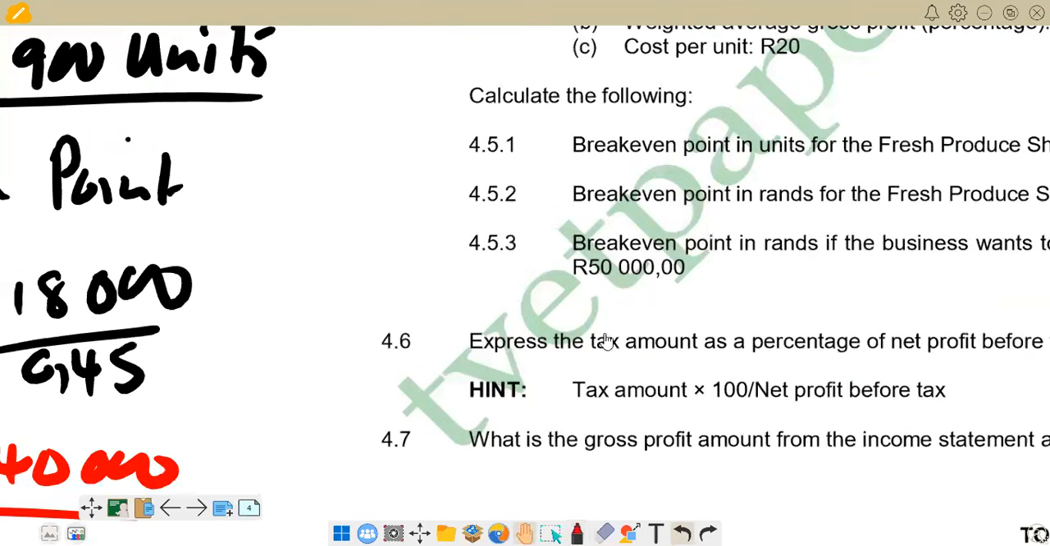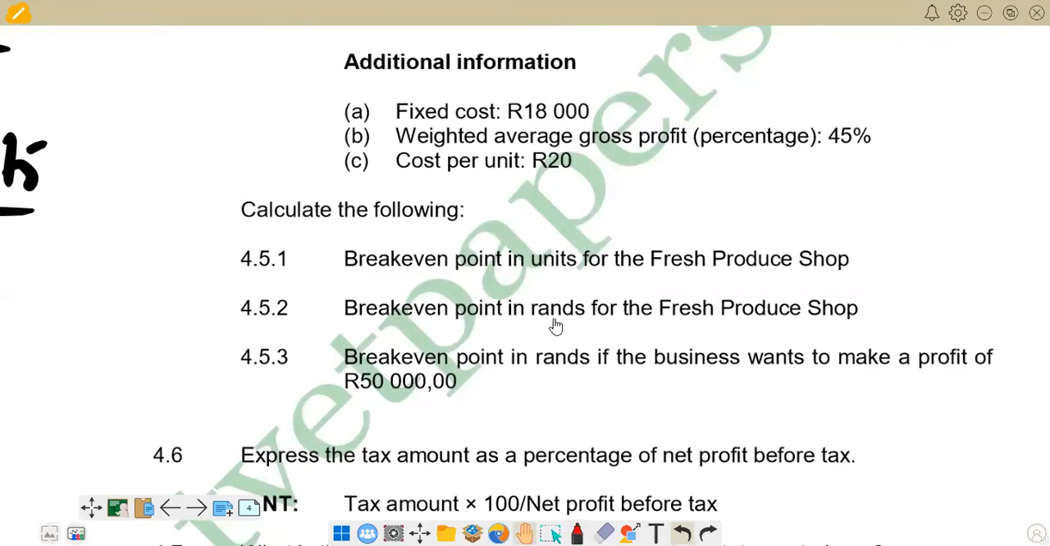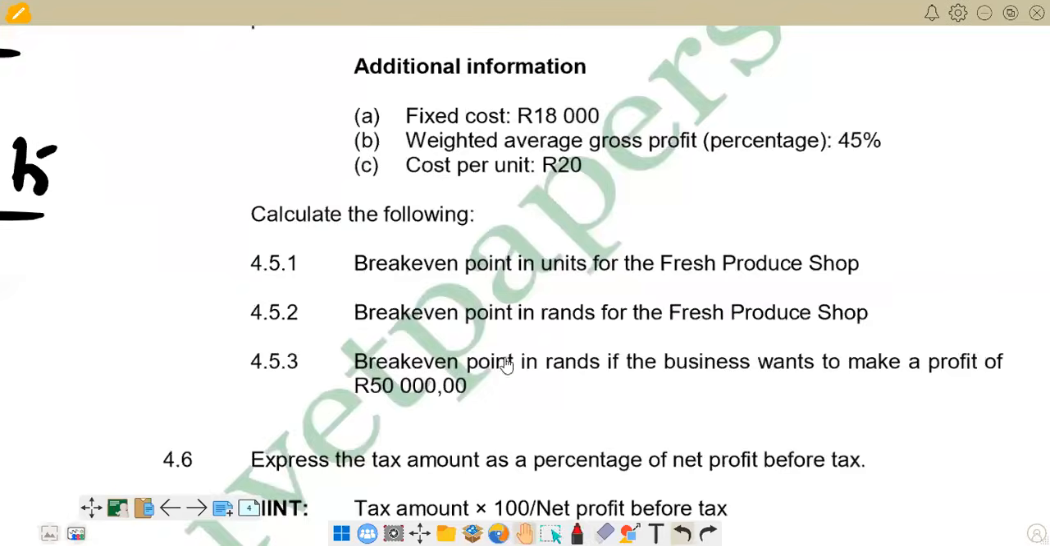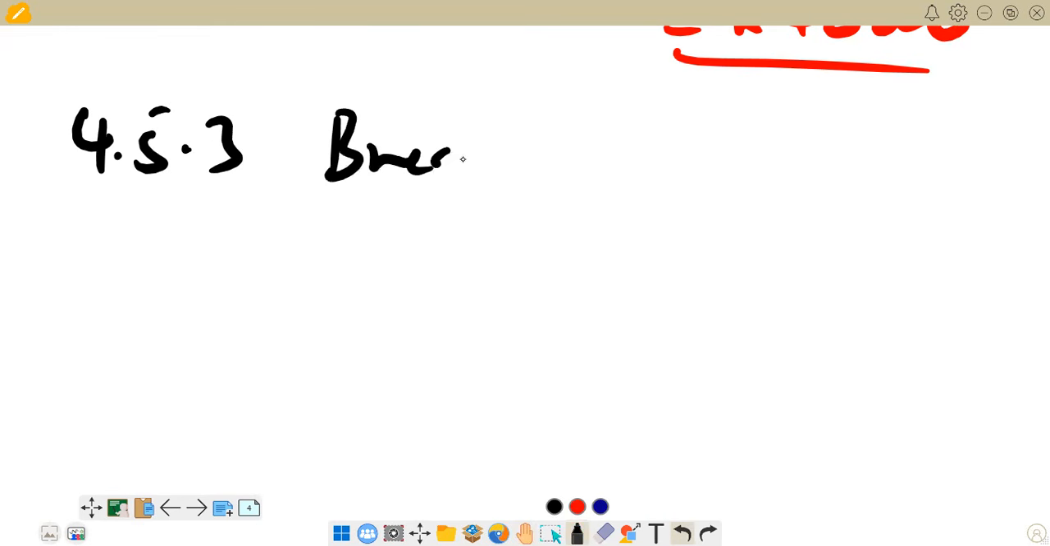Then we now go to the next question, 4.5.3. Break-even point in rands if the business wants to make a profit of 50,000. So we're given a level of profit that needs to be achieved, and we are asked for the break-even point, but it's going to be in rands, which means it's in value again. So we can just present the formula again. Now we are on 4.5.3, break-even point.